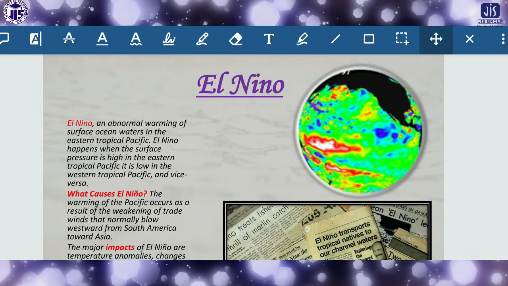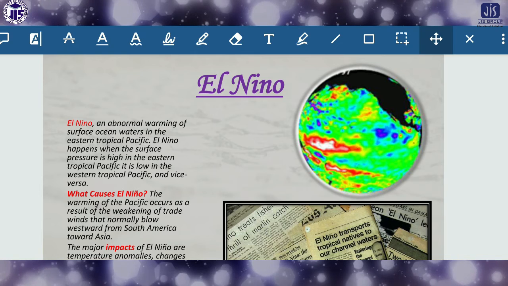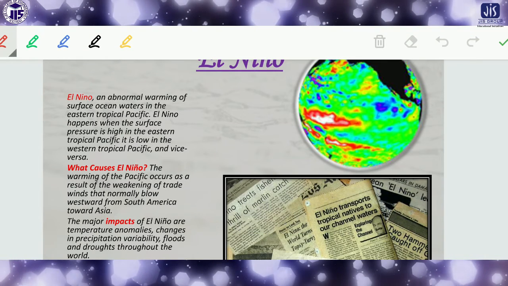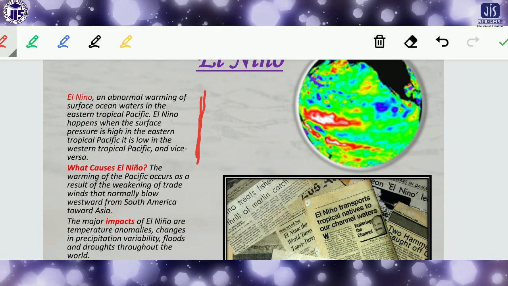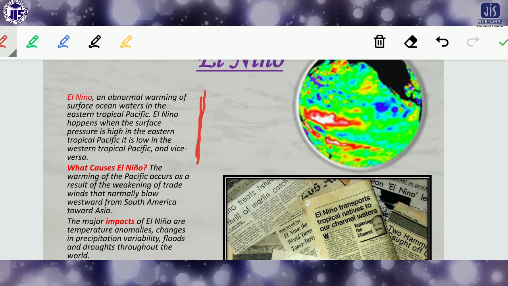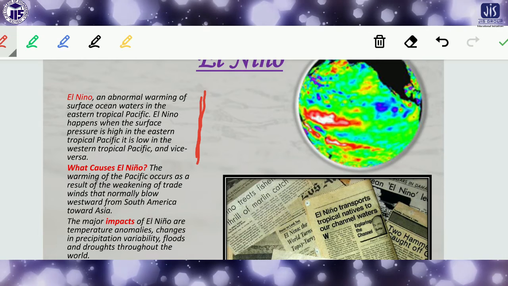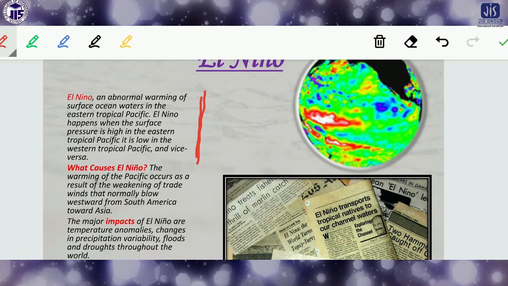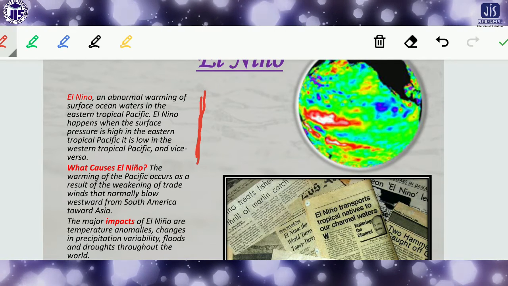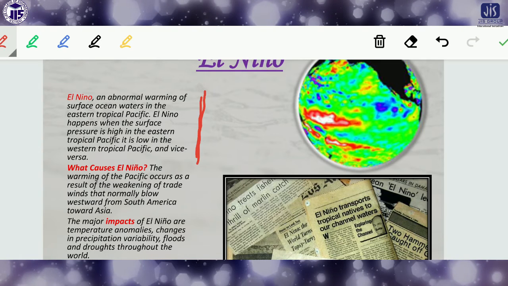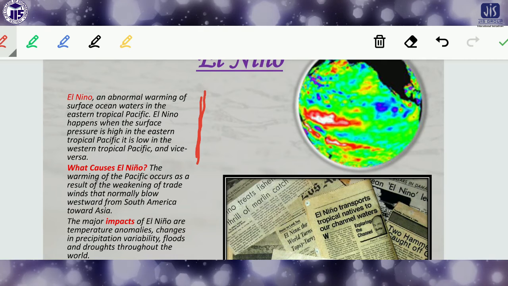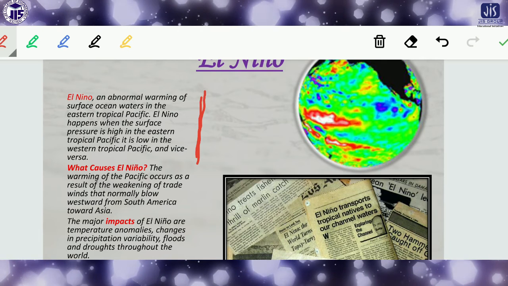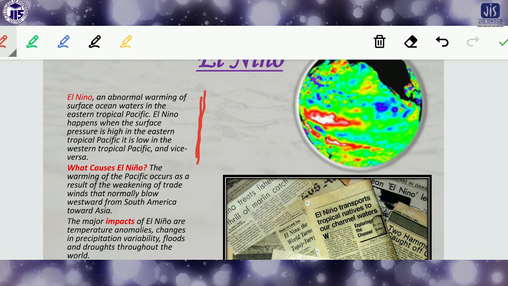Now, what is El Nino? El Nino is actually abnormal warming of the surface ocean waters in the eastern tropical Pacific. El Nino happens when the surface pressure is high in the eastern tropical Pacific and low in the western tropical Pacific, or vice versa.